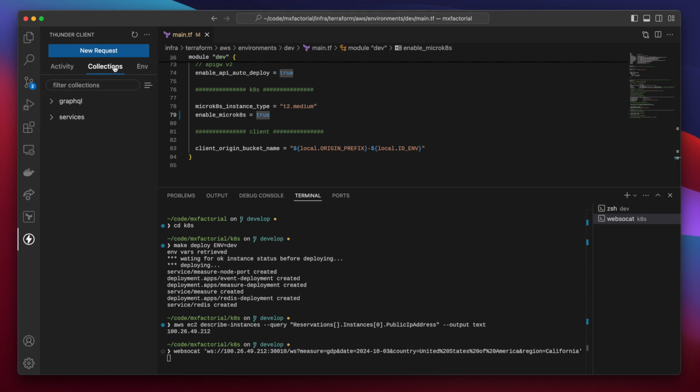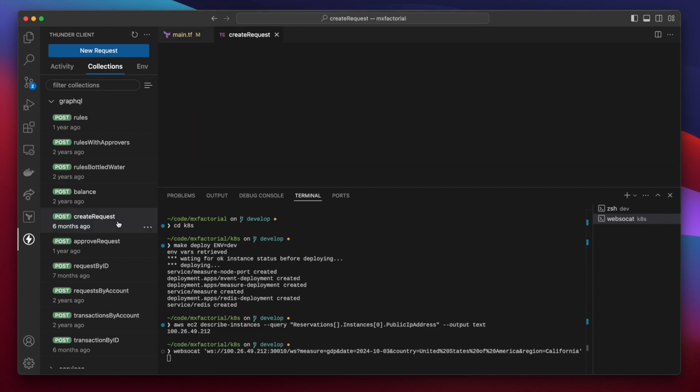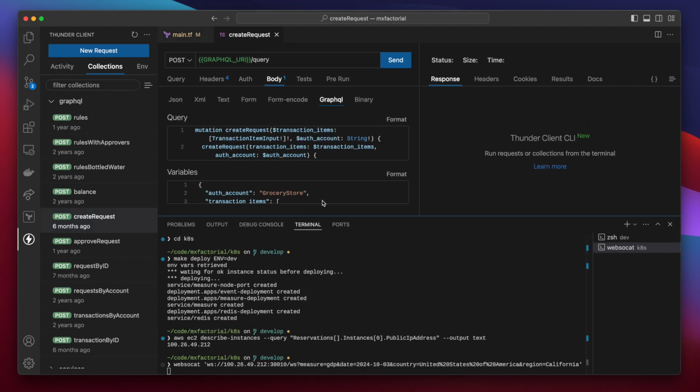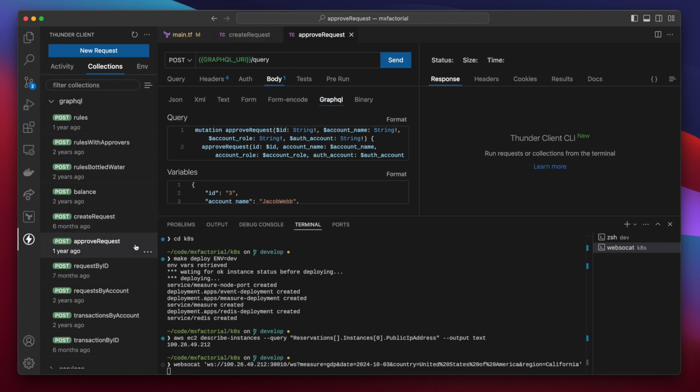Switch to the Collections tab. Open the GraphQL collection. Then create request. And hit send. Little delay there because of the Lambda warm-up, but a transaction request was created with an ID of 7.